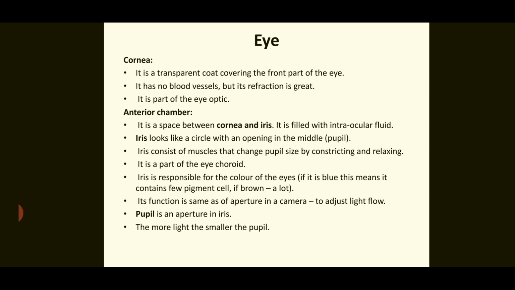The iris looks like a circle with an opening in the middle, which is also called the aperture or the pupil. The iris consists of muscles that change the pupil size by constricting and relaxing. It is a part of the eye choroid. The iris is responsible for the color of the eyes. If it is blue, this means it contains few pigments. If brown, it contains a lot of pigment. Its function is the same as the aperture in a camera, to adjust light flow. The pupil is an aperture in the iris. The more light, the smaller the pupil.